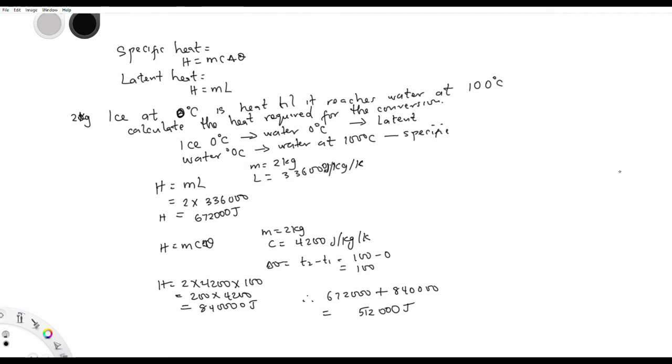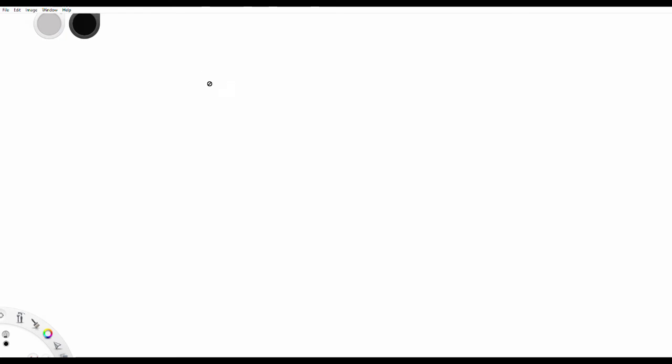And I know some of you might be asking, what if you have something like this? 2 kg ice, 2 kg ice super cooled from minus 20 degrees Celsius, then it was heated until it reached steam at 100 degrees Celsius.